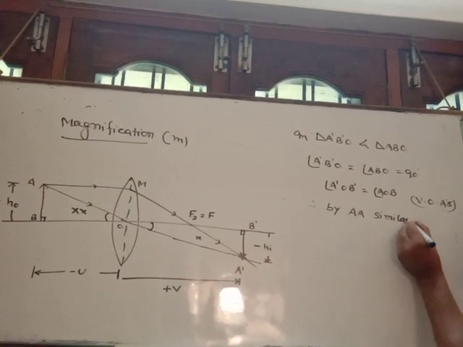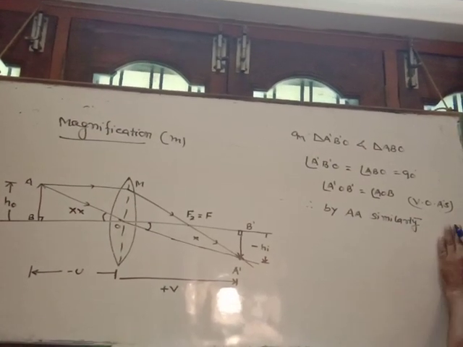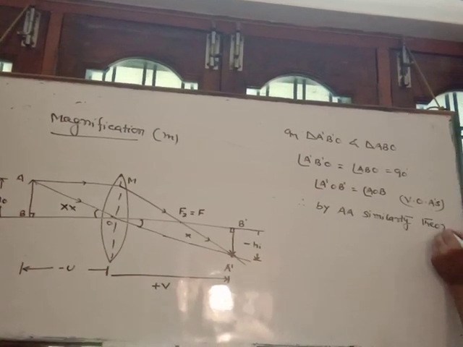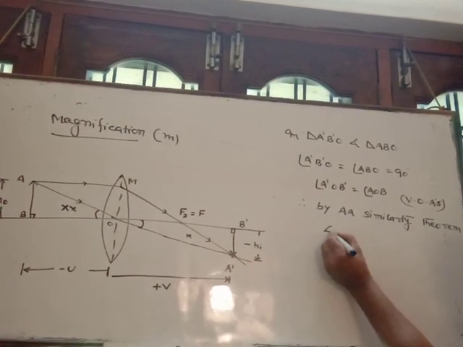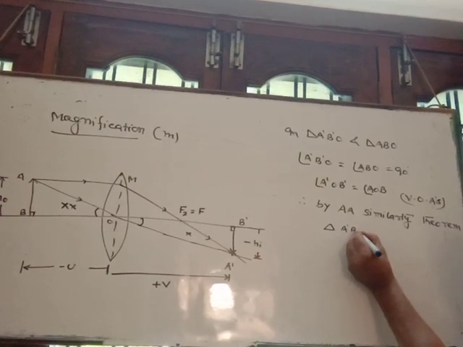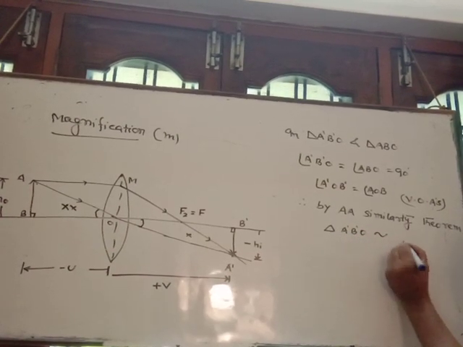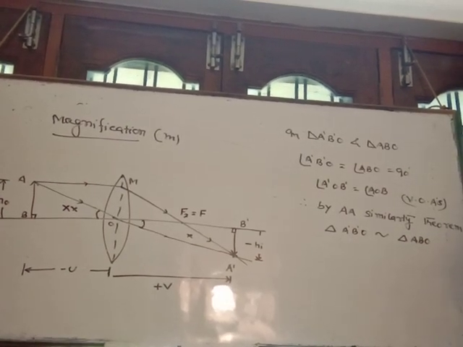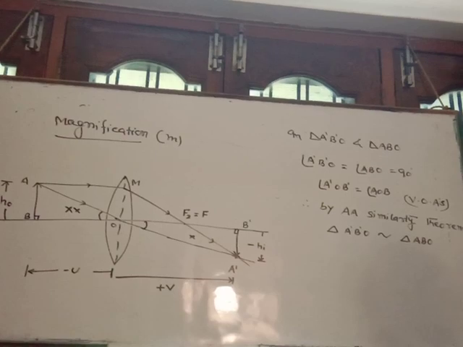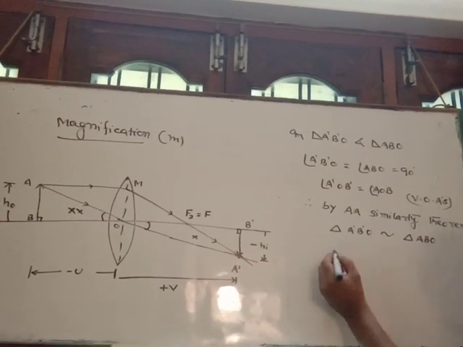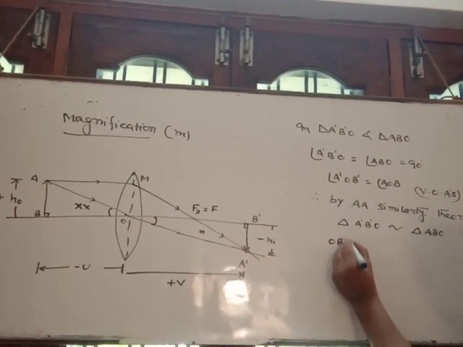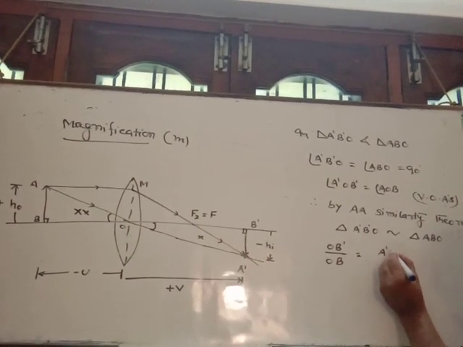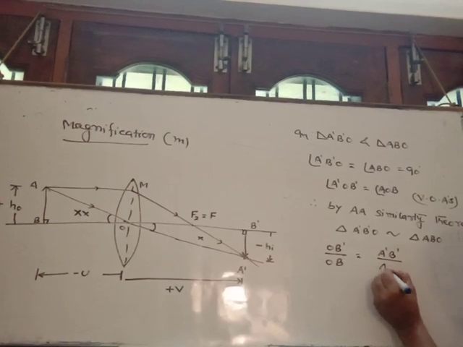You will read this similarity theorem in mathematics. Triangle A dash B dash O is similar to triangle ABO. And if two triangles are similar, then the ratios of corresponding sides are equal. So OB dash over OB is equal to A dash B dash over AB.